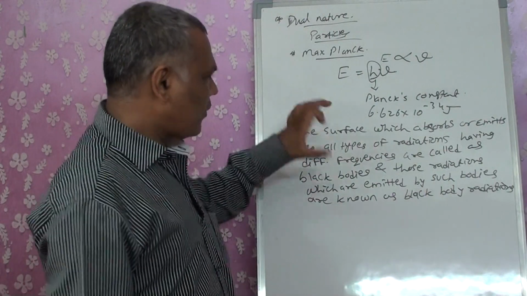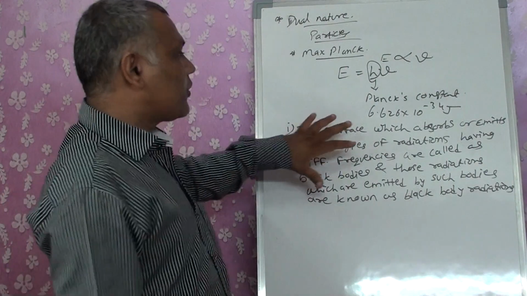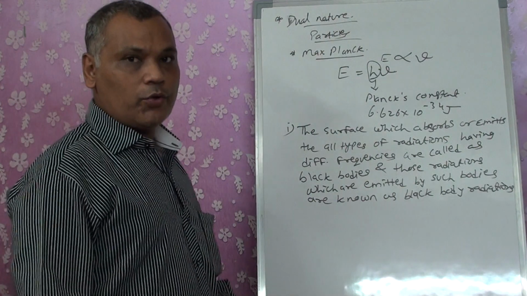So this was the first factor Planck told.